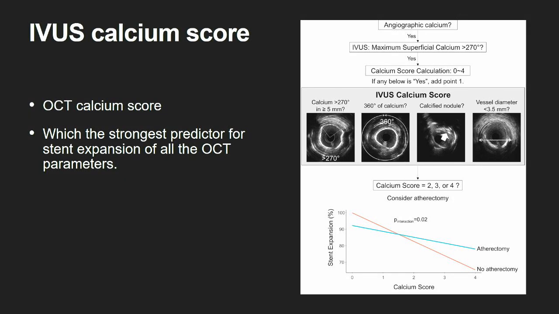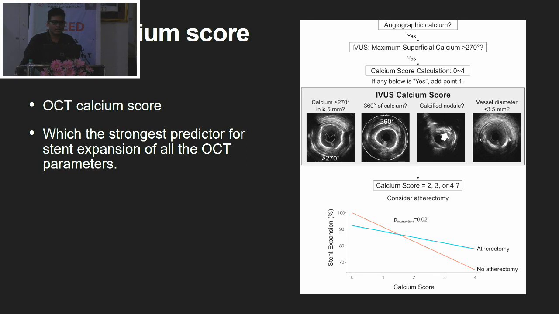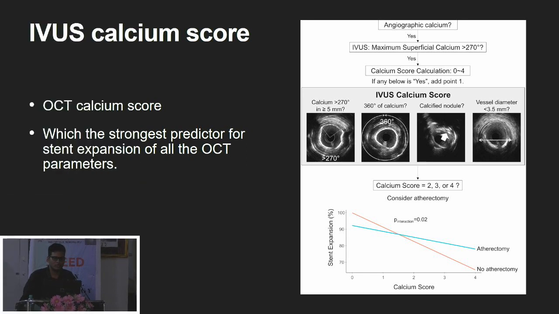If the calcium is more than 270 degrees and the length is more than 5 millimeter, or straight away there is 360 degree of calcium, or there is a calcific nodule which I showed you previously, or the vessel diameter is less than 3.5. So if the score is 2 out of these 4 points, 2 or above, then we should proceed with atherectomy. Okay, rotational or orbital or IVL.